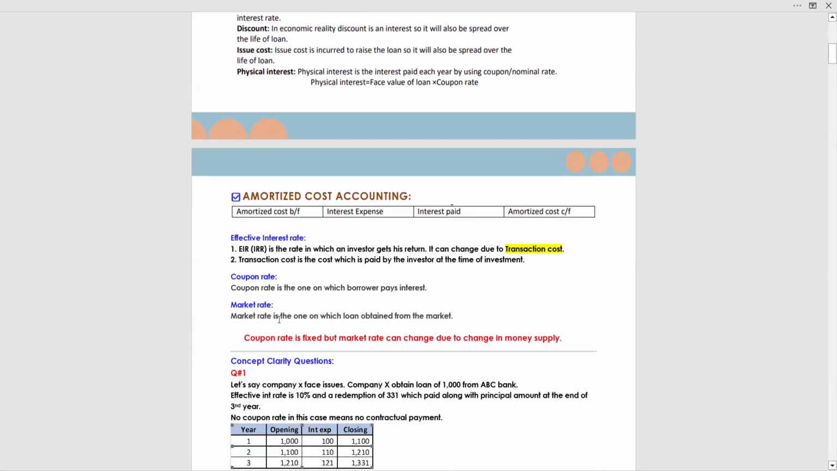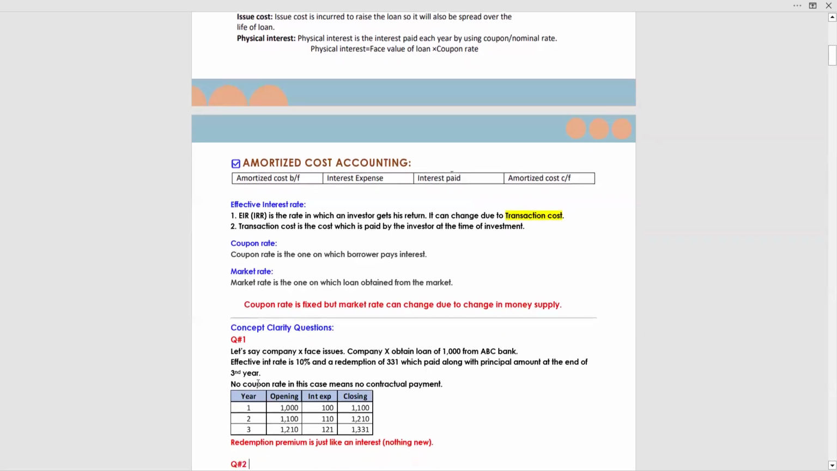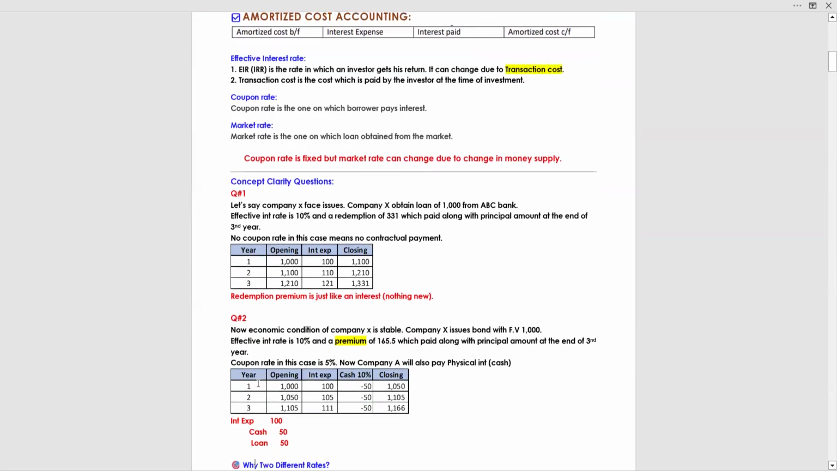Market rate. Market rate is the one on which loans are obtained from the market, meaning for all the borrowers. Coupon rate is fixed, but market rate can change due to change in money supply because it relates to the market. So market rate can fluctuate due to change in money supply. Now there are the following questions for your conceptual clarity.